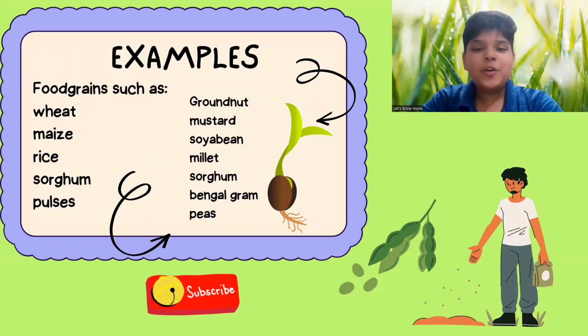Examples: food grains such as wheat, maize, rice, sorghum, pulses, groundnut, mustard, soya bean, millet, Bengal gram, and peas are some examples.